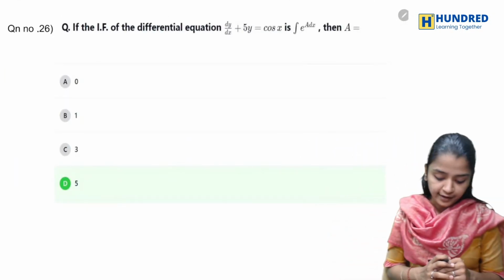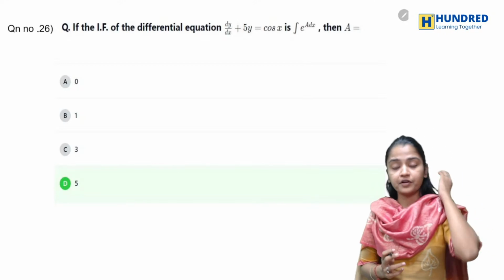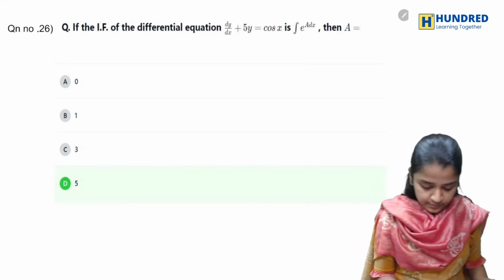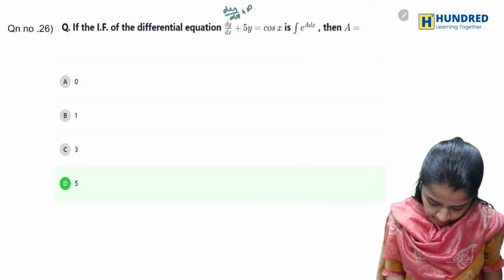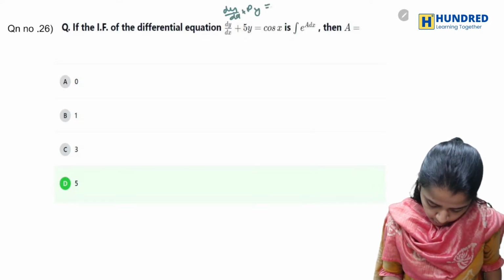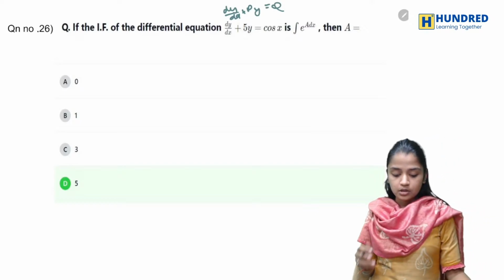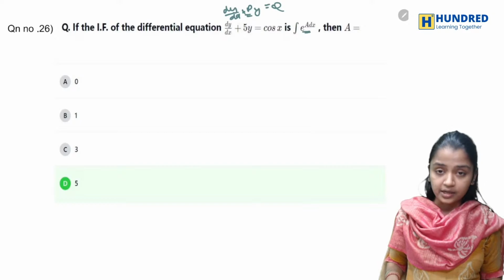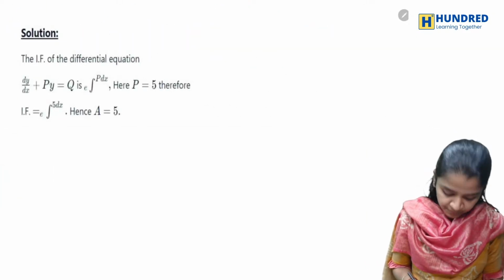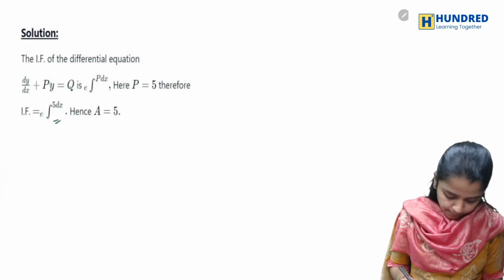Now you have to find the integrating factor of the differential equation. Now let me find, this is dy by dx plus Py is equal to Q, right? Now what am I doing? Instead of this P, I'm substituting e power 5x.